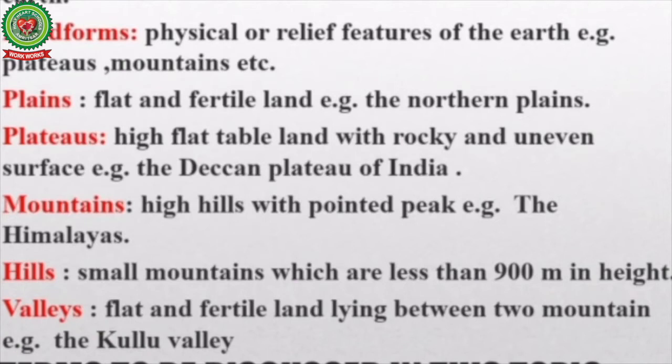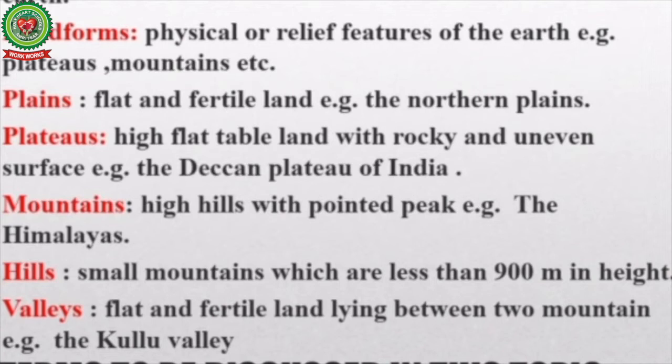Now we will discuss all the definitions. Landform means physical or relief features of the earth, for example, plateaus and mountains. Plains: flat and fertile land, for example the northern plains. Plateaus: high flat tableland with rocky and uneven surface, for example the Deccan Plateau of India.